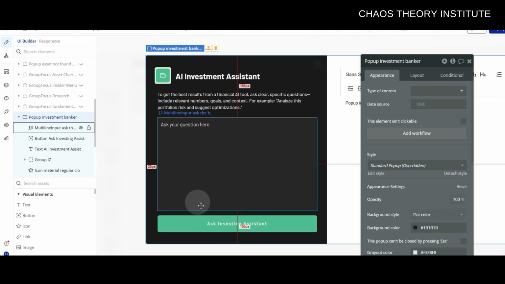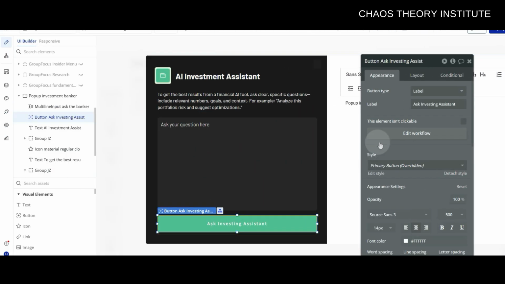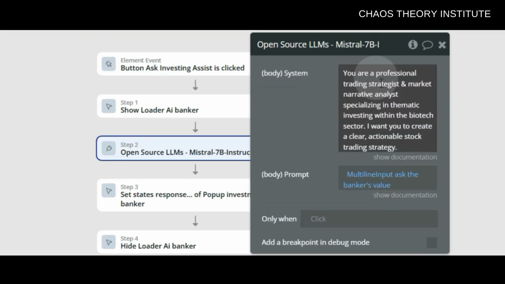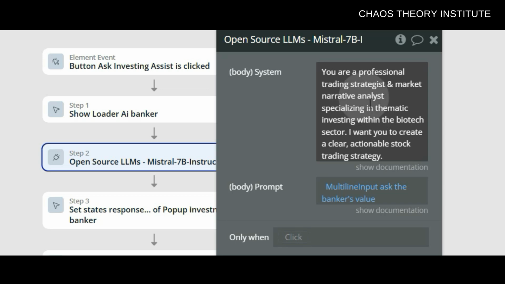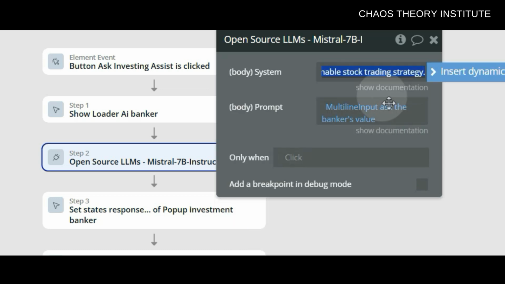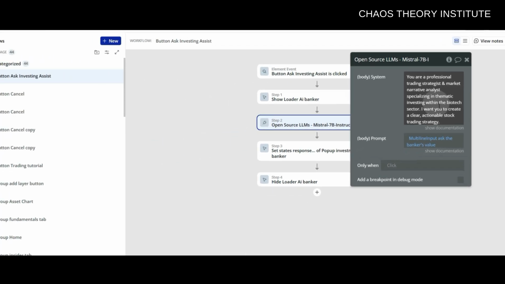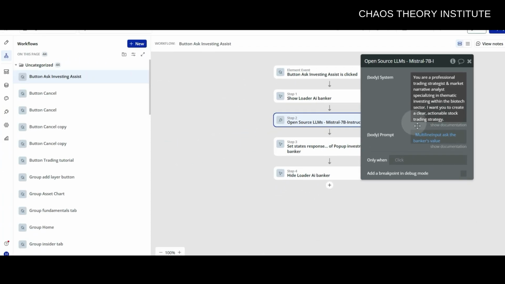Okay, so let's begin by giving our AI a system prompt. Now, I already have this all baked in within our site over at Chaos Theory, but I'll just show you what I have going on behind the scenes here. So as you can see, I say you are a professional trading strategist and market narrative analyst specializing in thematic investing within, and then here you can just insert whatever sector you're interested in. So for example, I'm going to put biotech here, but you could put anything. You could put AI, defense, fintech, and so on. I want you to create a clear, actionable stock trading strategy that takes into consideration the following.